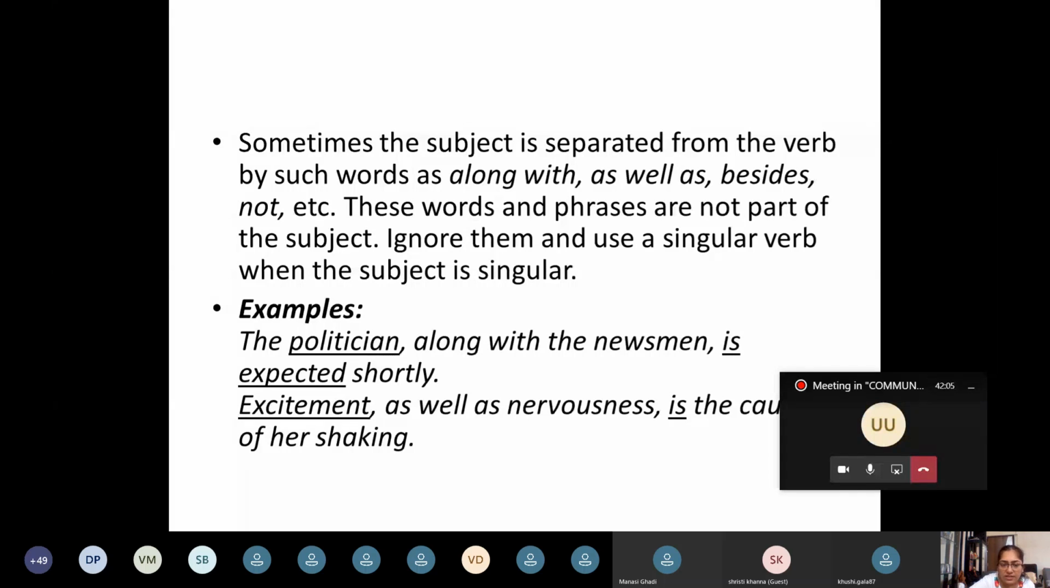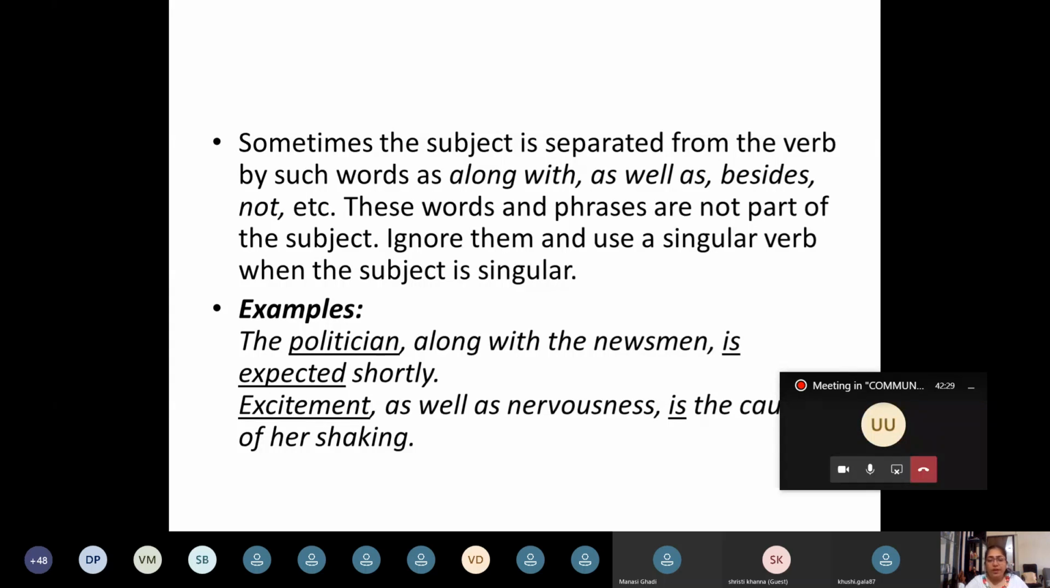But the structure says that the subject of the sentence is politician. Along with the newsman is a phrase that does not become a part of the subject. The subject is only politician, and since that is singular, the verb is, which is singular, is used.